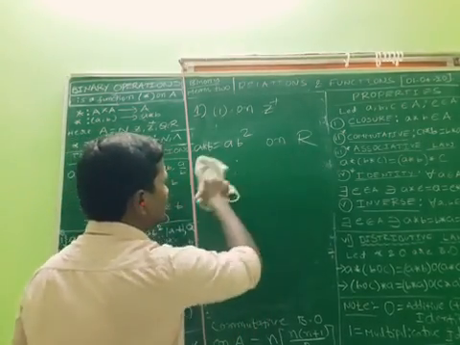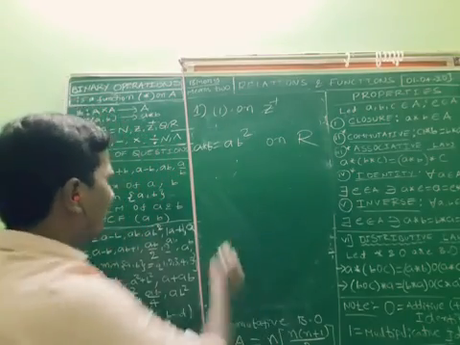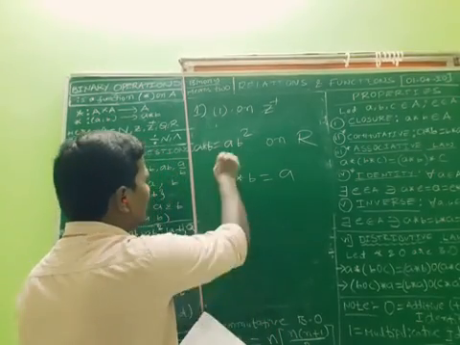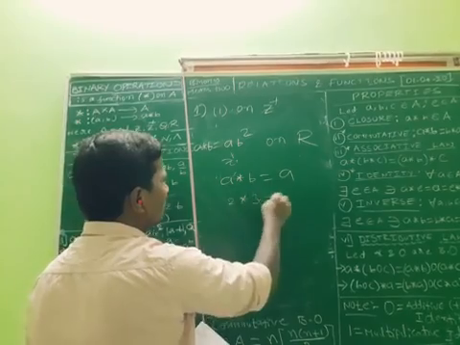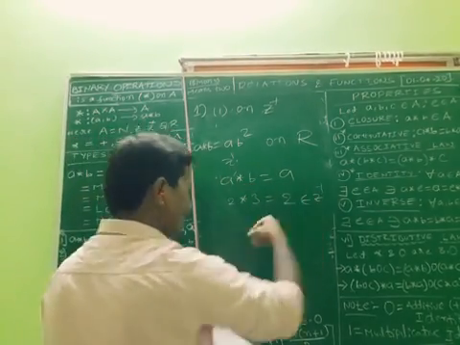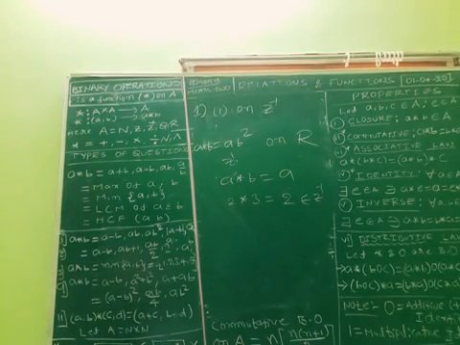Next, the last one, the fifth one, was A star B is equal to A, with all in Z plus. Like 2 star 3 is equal to 2, which clearly belongs to Z plus. This is also clearly a binary operation. Now let us see some other question, question number 4.